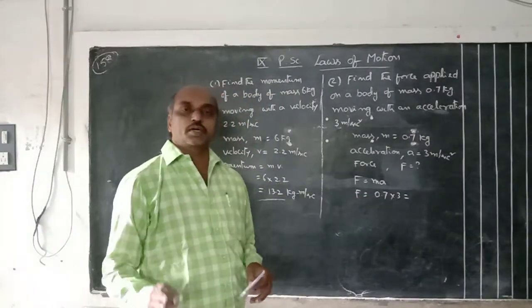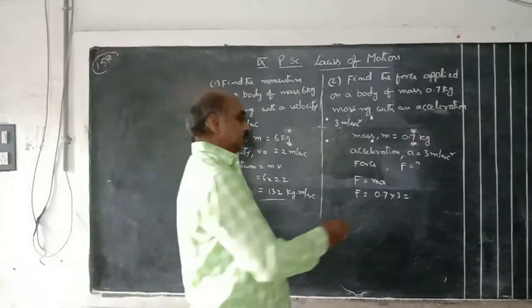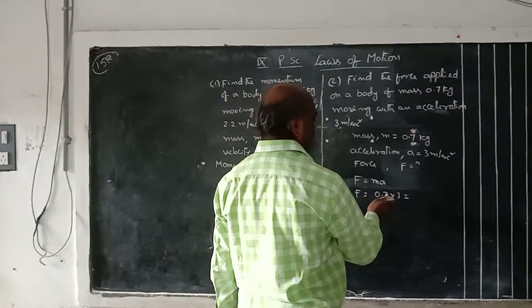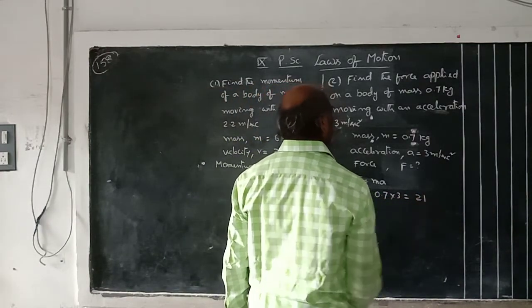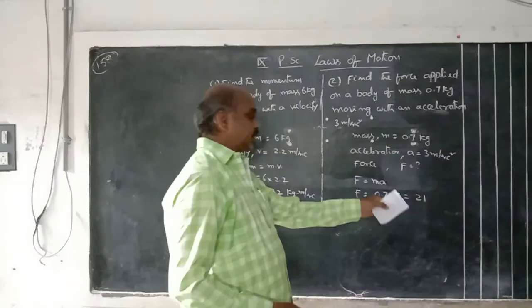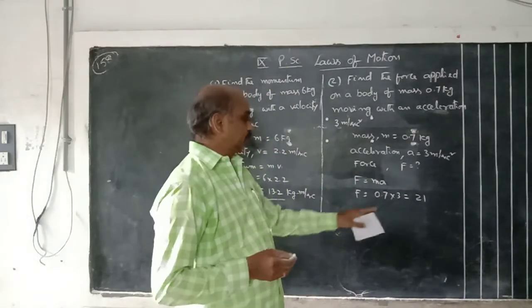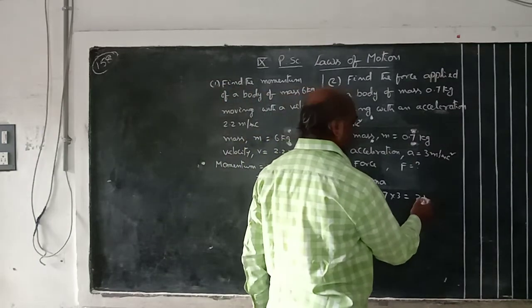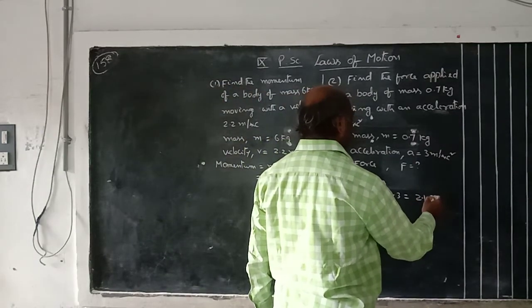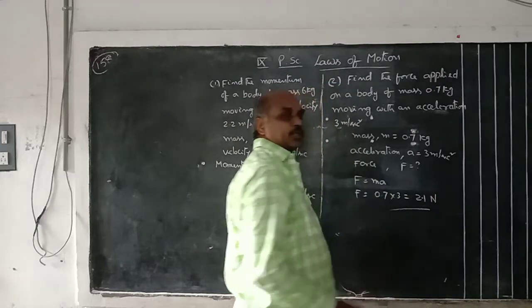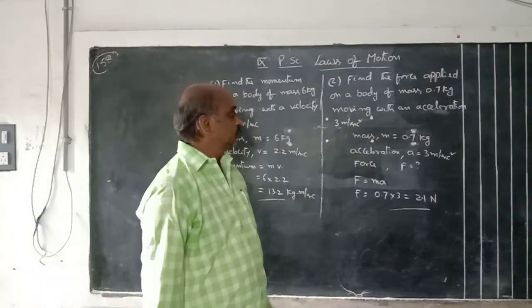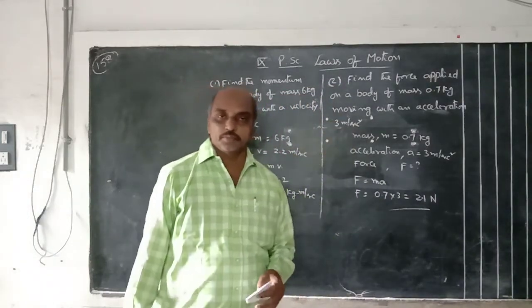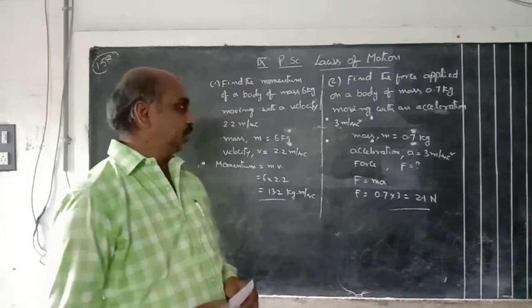0.7 means don't confuse about the point. Suppose the point is not there, 7 is there. 7 into 3, 21. After calculating, you can write the point. Here, on the right side, 1 digit after the point is there, so here also put 1 digit after the point. 2.1. What are the units? Newton. Simply write N. N means Newton. Problems are very simple. You can understand very easily.